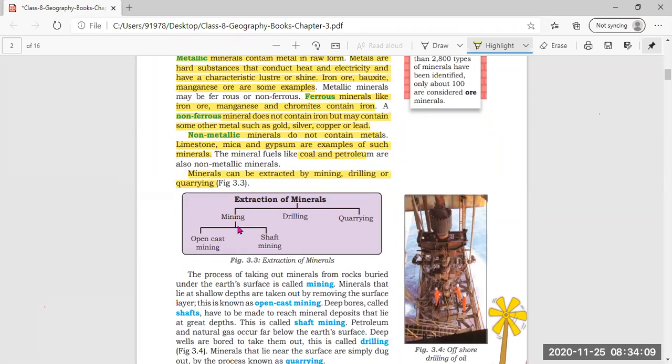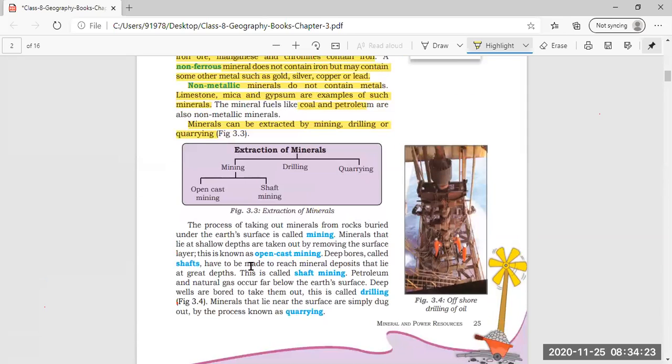Mining also is of two types: open cast mining and shaft mining. Now we will read about all these processes and how they are used. The process of taking out minerals from rocks buried under the earth's surface is called mining. You have to underline most of the things in this paragraph.